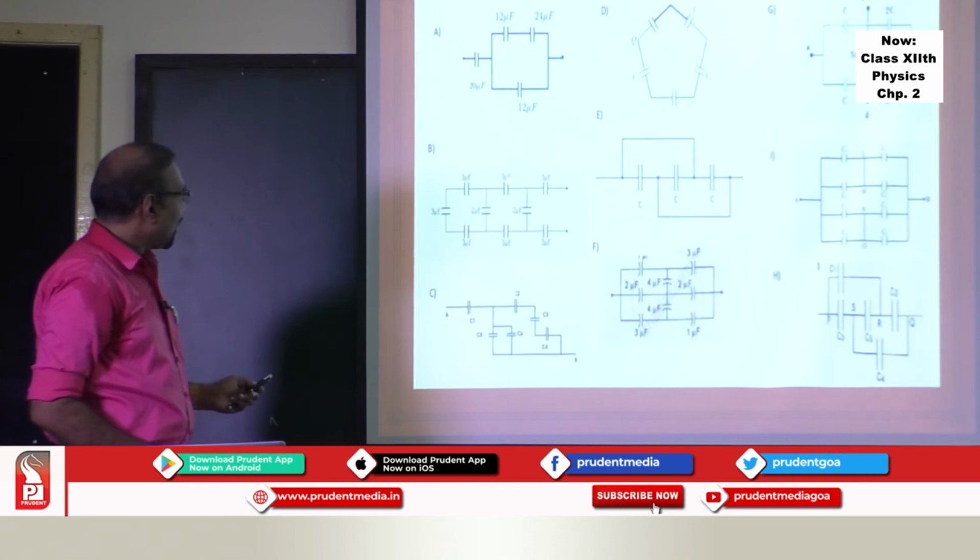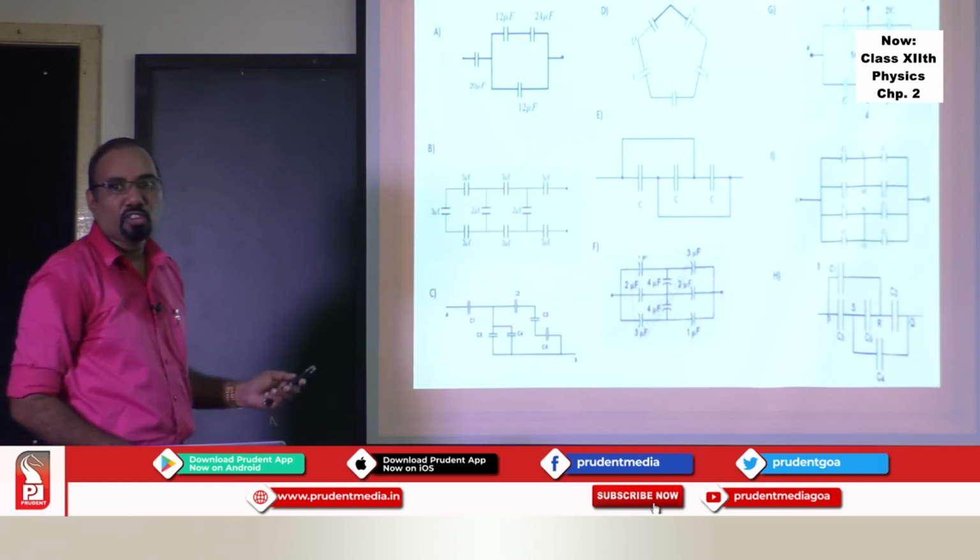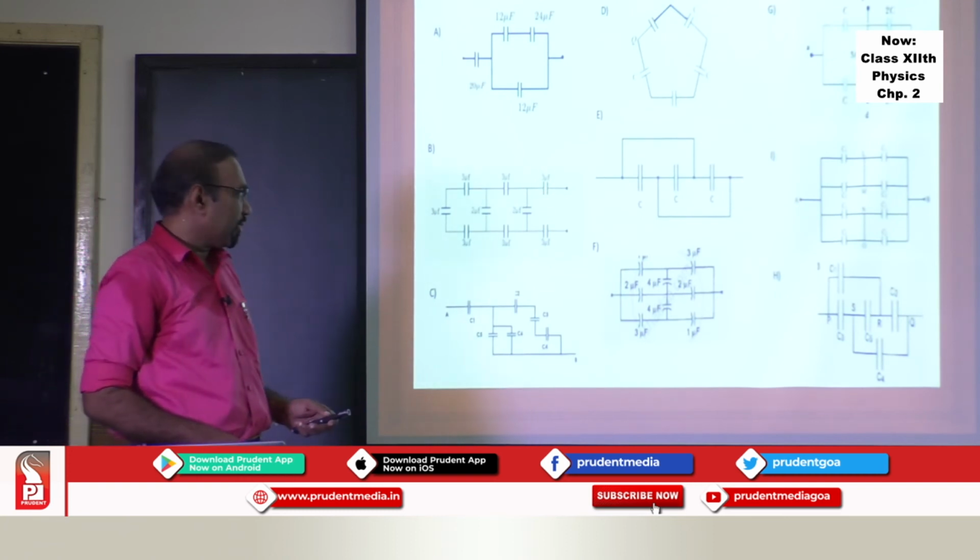That combined value will be in parallel with this. Then the combined value of this and this in series, find out the value of that. Their total value will be in parallel with this. The combined value you get out of this is in series with this and this. And hence you can find out the net capacitance.